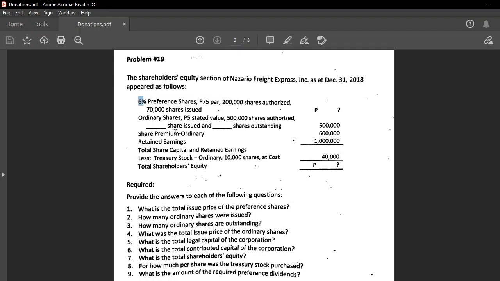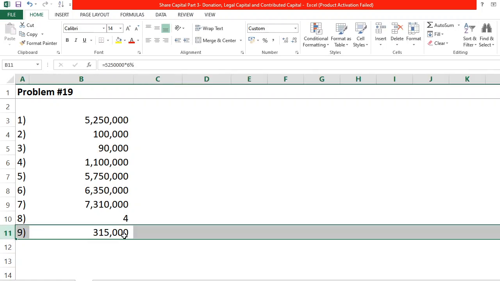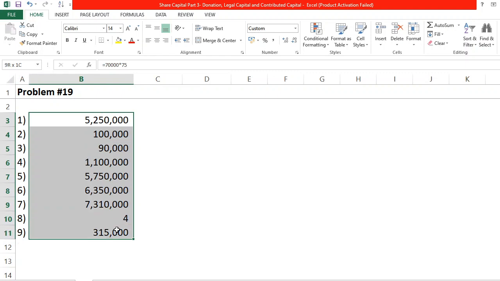That is your required preference dividend, what you committed to your preference shareholders. So, that's 5,250, right? Times your 6%. So, you promised your preference shareholders 315,000 as their dividends. Okay? So, this will be our answer for problem number 9.